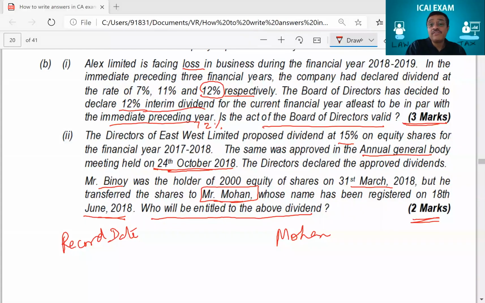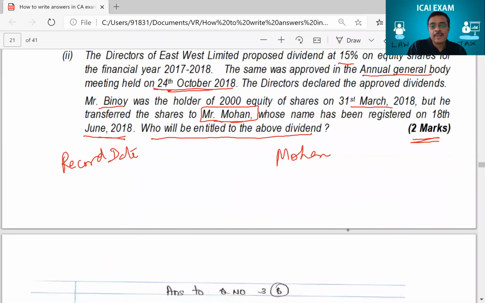Like that, you can't write answers in the exam in one line and say, okay, bol diya na. For 3 marks, write paragraph answers. So let's answer both of them. And we'll also now try and see what mistakes the student did. 3 marks and 2 marks. See here.